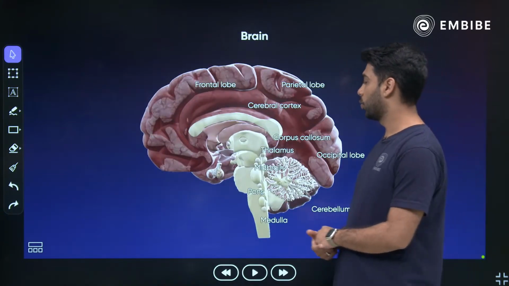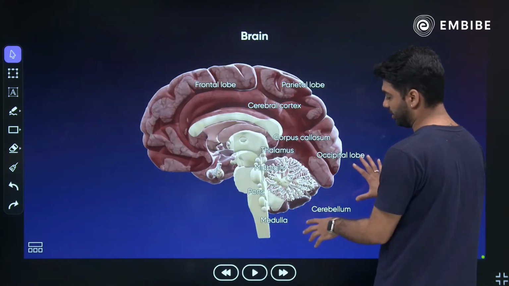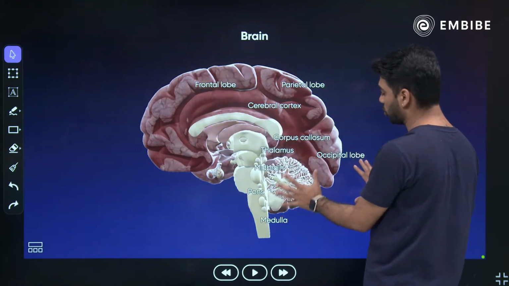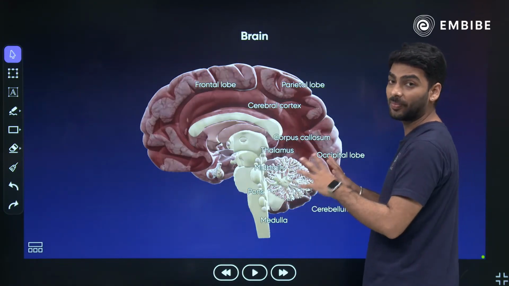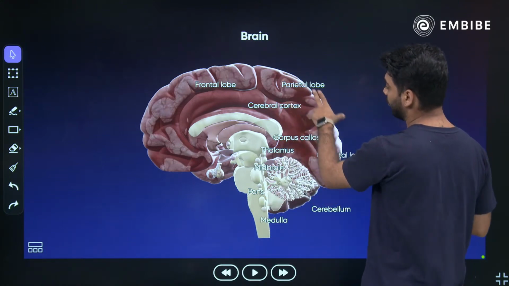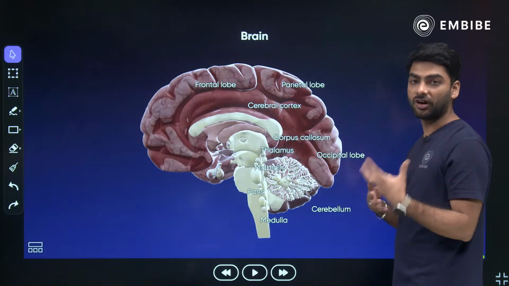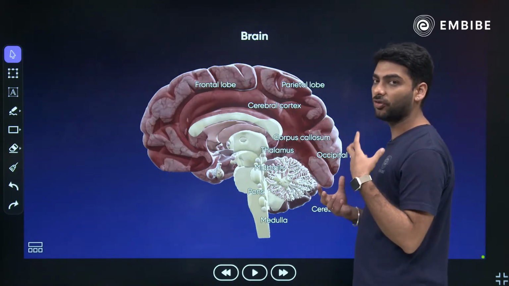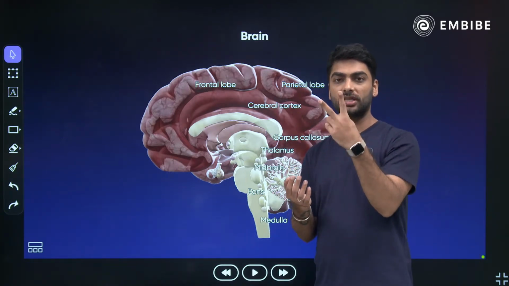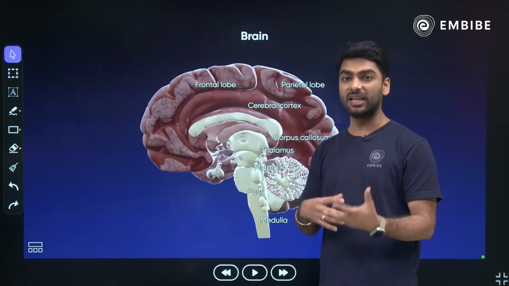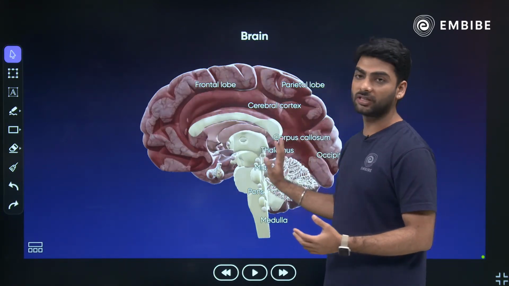Okay. So this is the structure of your brain. This entire part is the frontal lobe, also called the cerebrum, which occupies the maximum part of the brain. You have the parietal lobe and the occipital lobe, again having different functions. There is Broca's area for speech, one area for vision, one for hearing, and one for understanding. All your feelings are also a part of the frontal lobe.